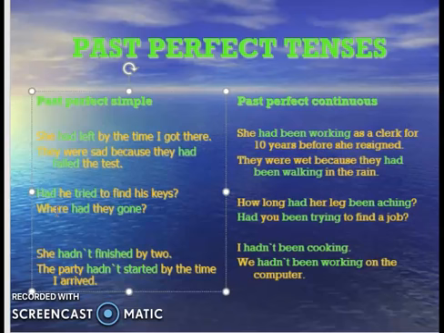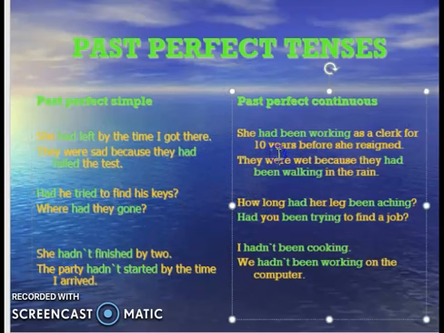WH, if we are using, then WH will come in the first place. Then the second place is the helping verb, which is had here, and then the main subject, and then the third form of the main verb. And if we talk about past perfect continuous, the action which continued in the past and goes for a long time, but finished recently, in the recent past. Okay, so that's why it is past perfect continuous.